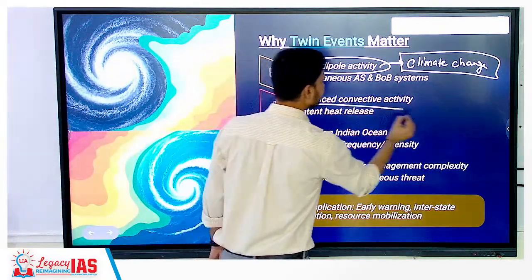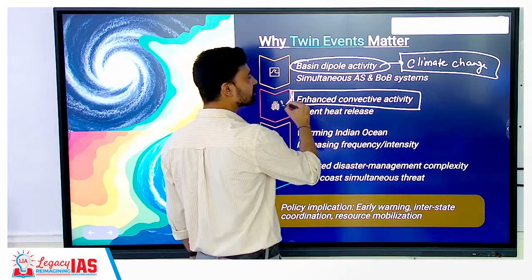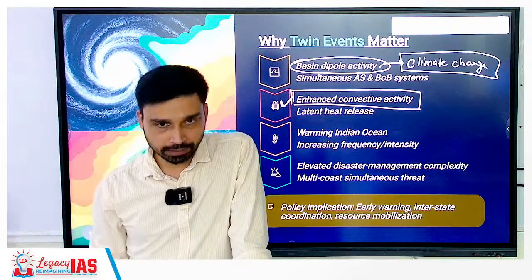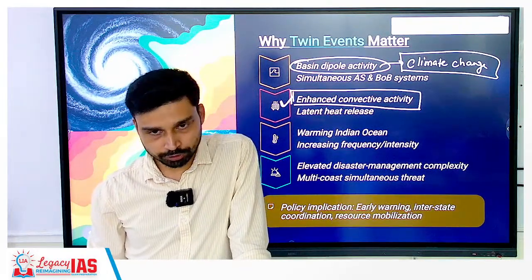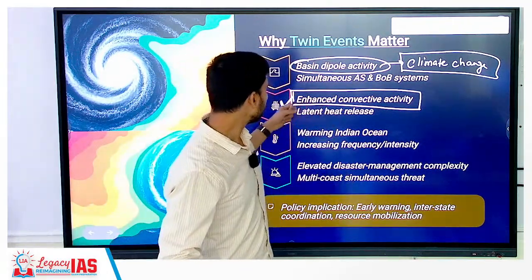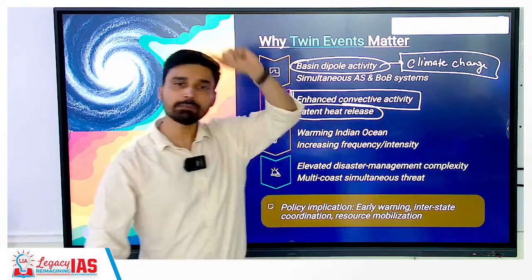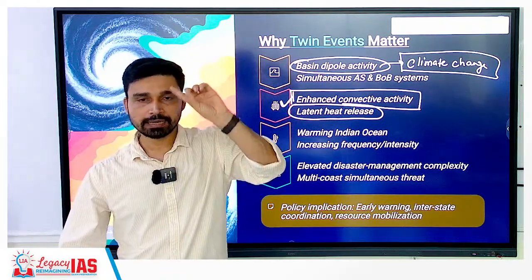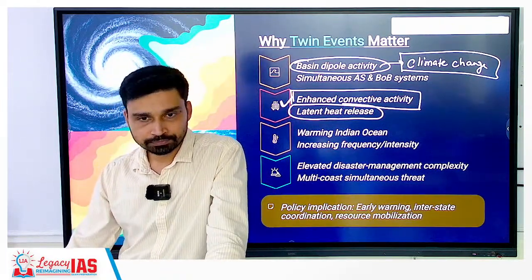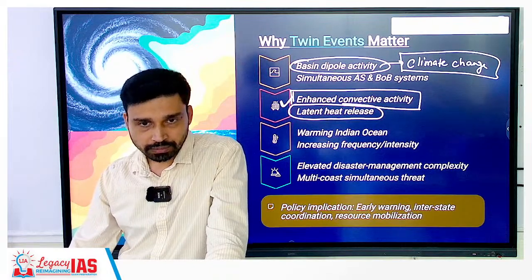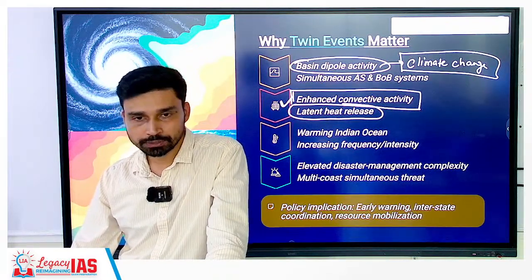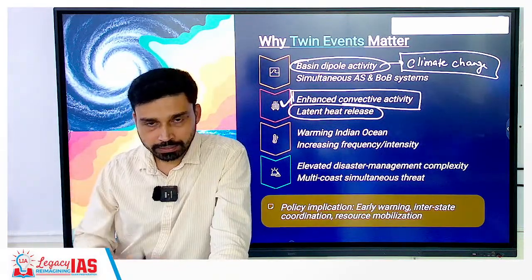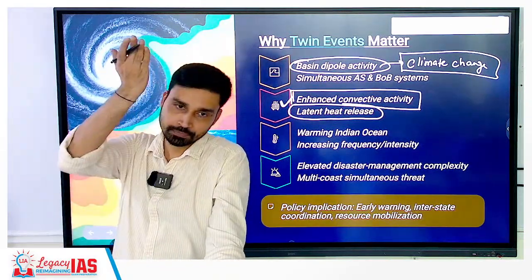Also we can say that in recent times we have seen enhanced convective activity. Convective activity means uprise of air. Along with the air, what rises up? Moisture. That is called convective activity, and more water vapor is sent to the upper part of the atmosphere. Understand this: water vapor will condense, that means from vapor form to liquid form. Is energy released or absorbed? Released. The energy that is released will be absorbed by the surrounding air. Air will become warmer. Warm air will go further up.